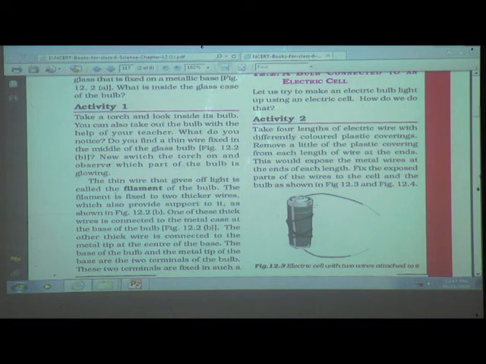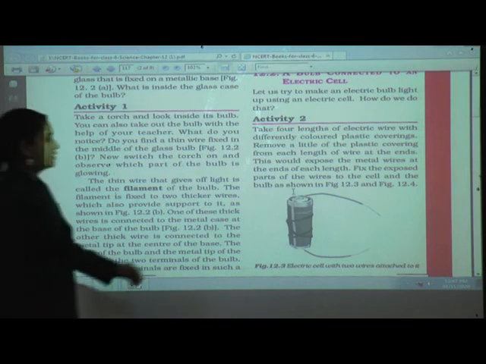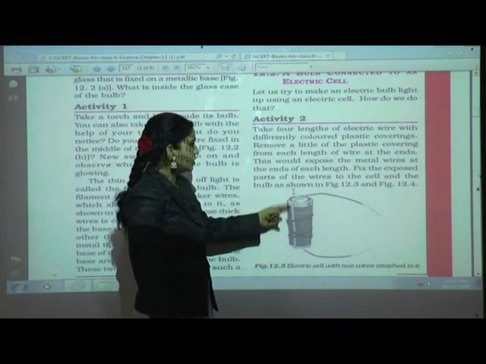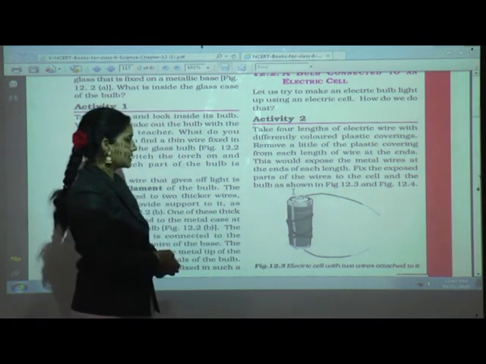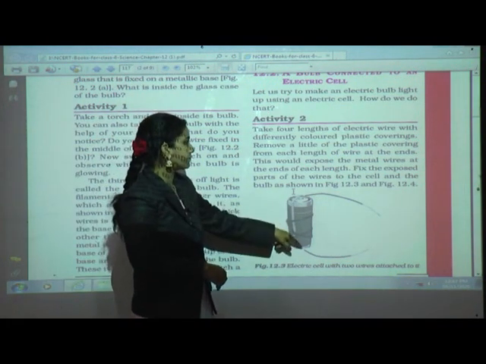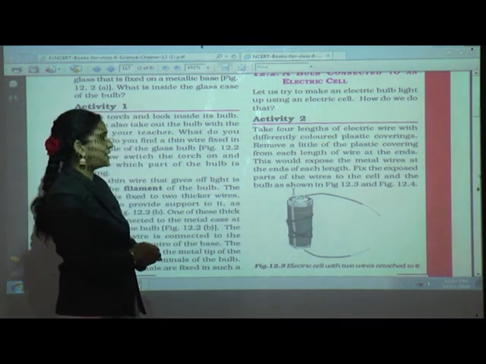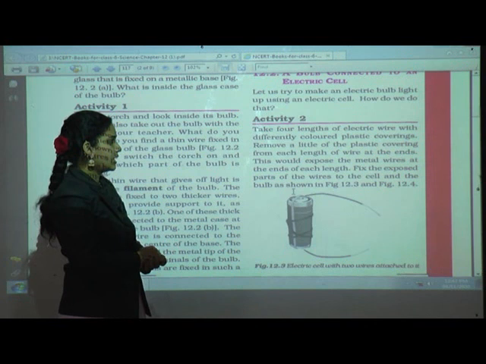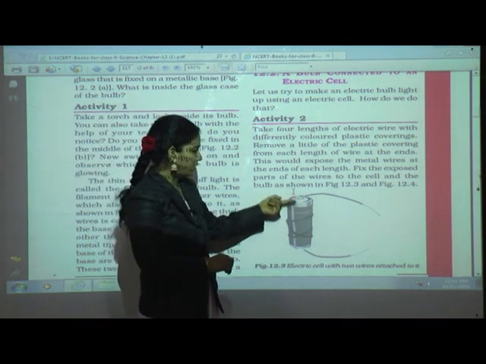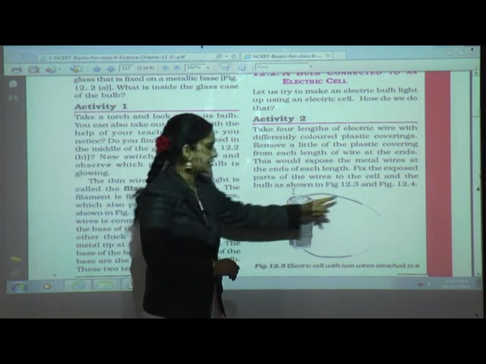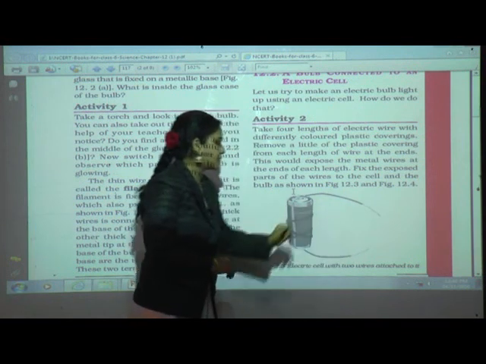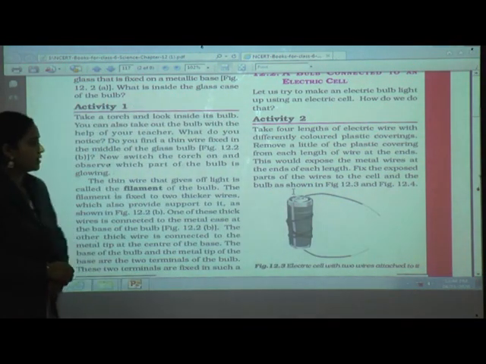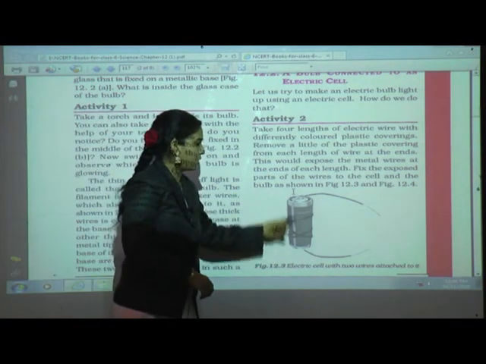Now remove a little of the plastic covering from each length of wire at the ends. So remove it. This would expose the metal wires at the ends of each length. Fix the exposed part of the wires to the cell and the bulb as shown in figure 12.3. See like this. Here are the exposed wires, and fix them with the help of the rubber band.